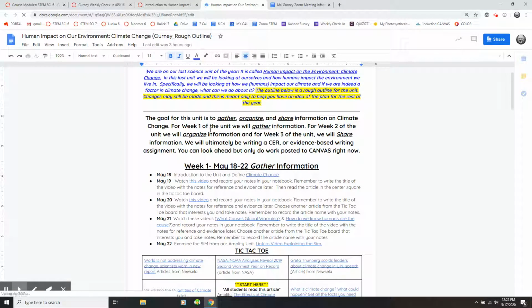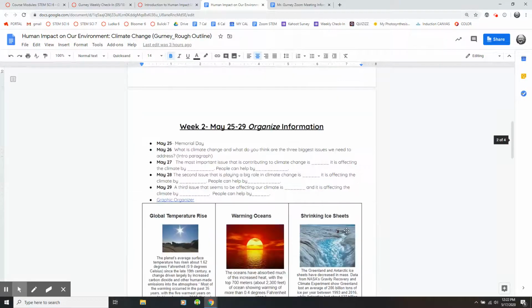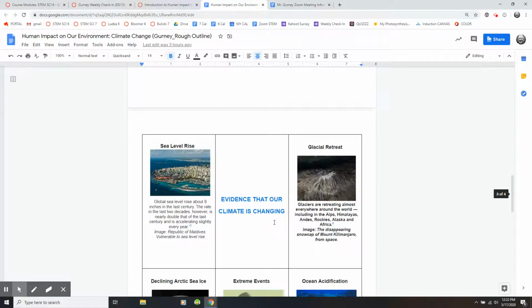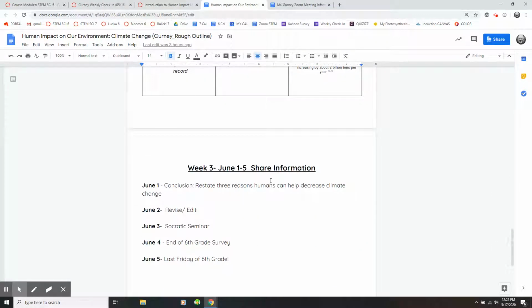And to quickly summarize this whole unit, the goal for this unit is to gather information, organize, and share that information on climate change. So this week, we're going to gather information on climate change. And then the second week of this unit, we're going to organize that information. And then the last week, we are going to share that information.